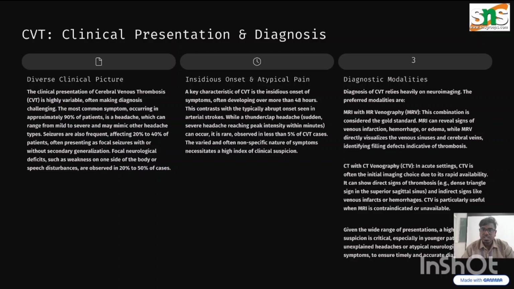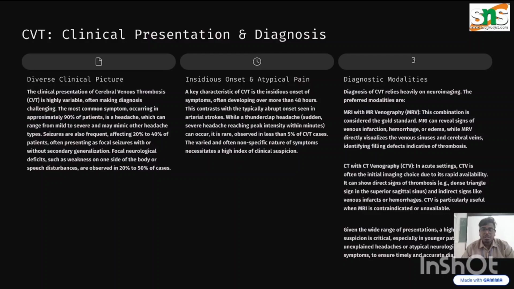Diagnostic modalities for the cerebrovascular accidents: first, they are prescribed to move on with the MRI with MR venography. So this MRI combined with the MR venography reveals signs of venous infarction, hemorrhage or edema, while the MRV directly visualizes the venous sinuses and the cerebral veins, identifying filling defects indicative of thrombosis. Next, CT with CT venography.